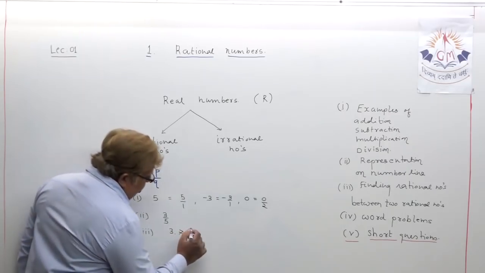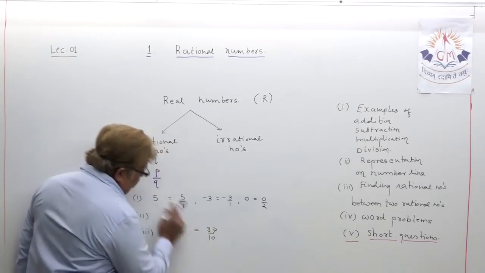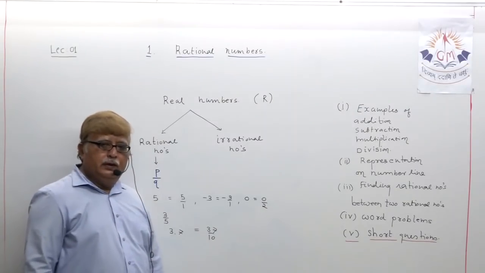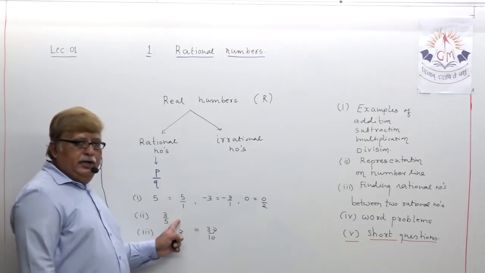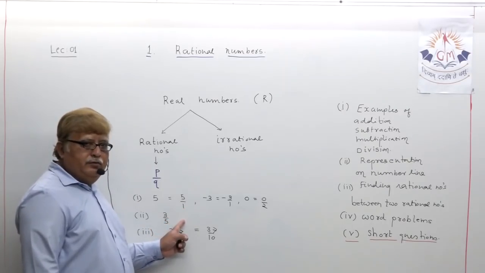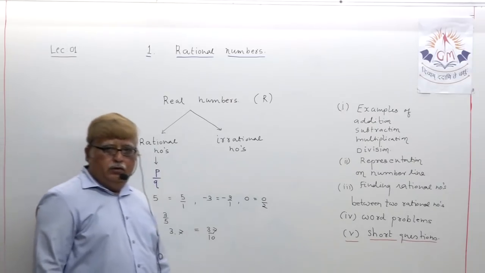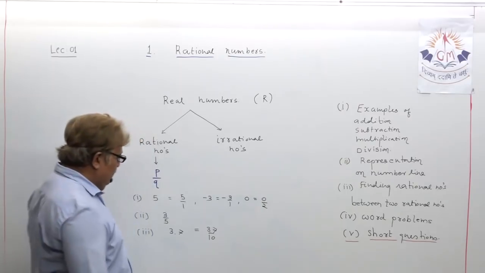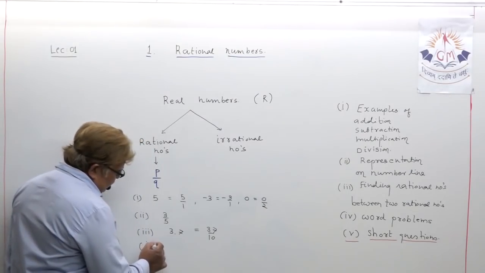Because the same number 3.7 can be written as 37 upon 10, in the format of P upon Q. So any integers, any fractionals, any decimal fractionals, all are rational numbers. To be more specific, let us take one more.